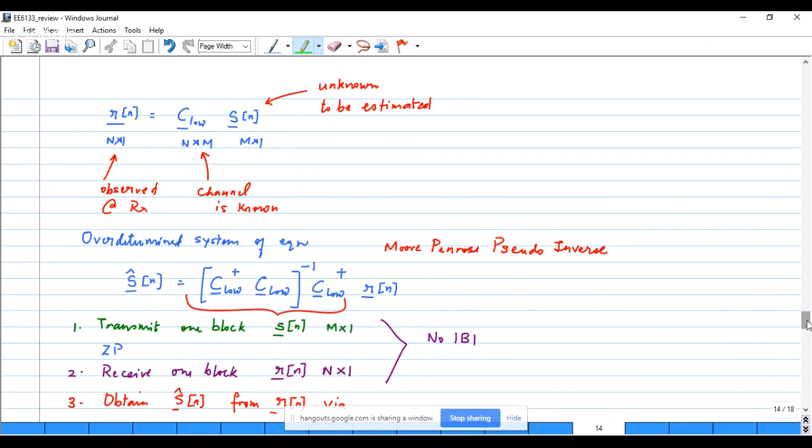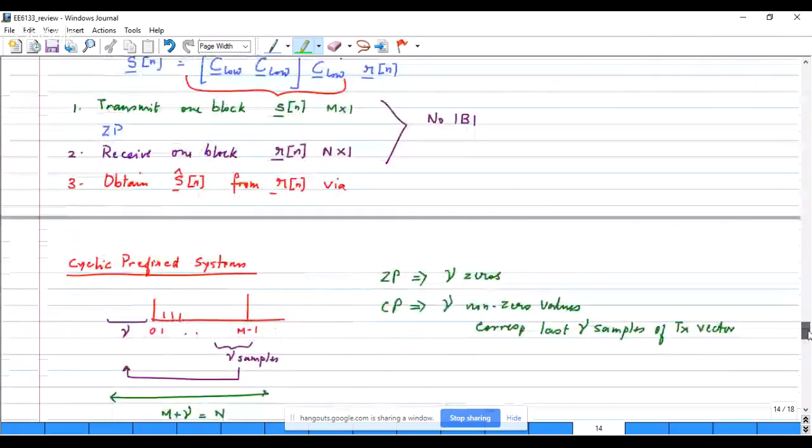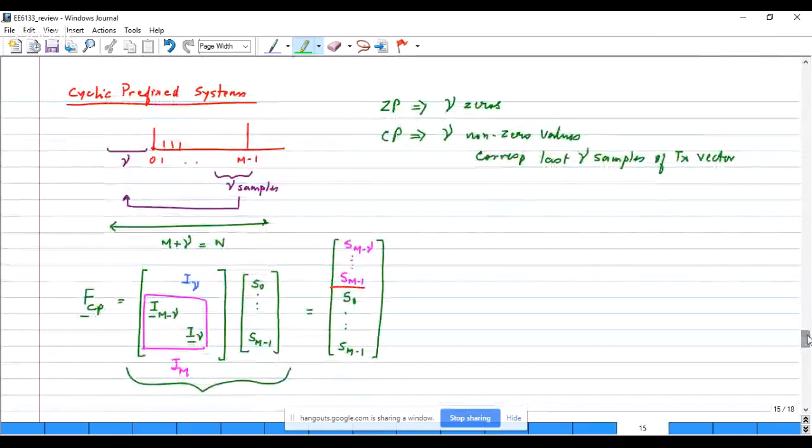Now, there's a second approach used for multi-carrier systems that is based on the use of a cyclic prefix. Cyclic prefix says that some portion of the vector to be transmitted is duplicated at the beginning. So, in essence, instead of padding zeros, we are inserting some of the symbols from the transmit sequence itself.